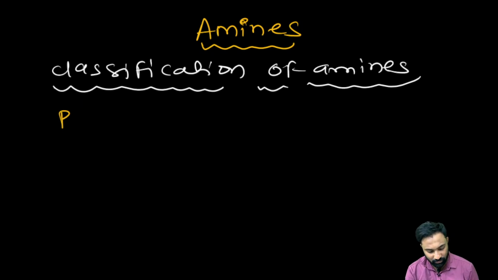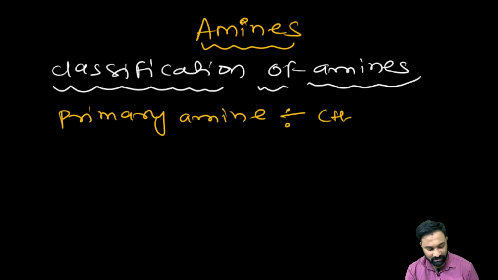First we are going to see the primary amine. What is the meaning of primary amine? That is CH3NH2. If the N is attached to one carbon, then we call it a primary amine.